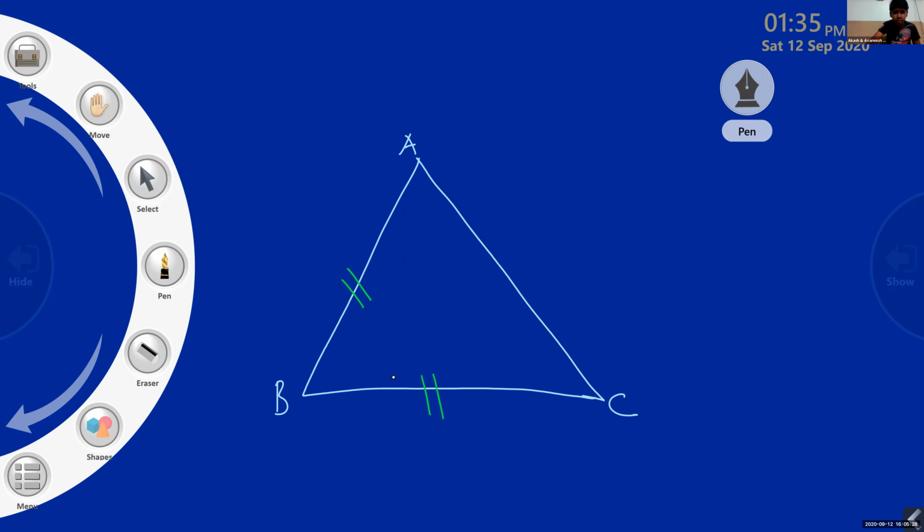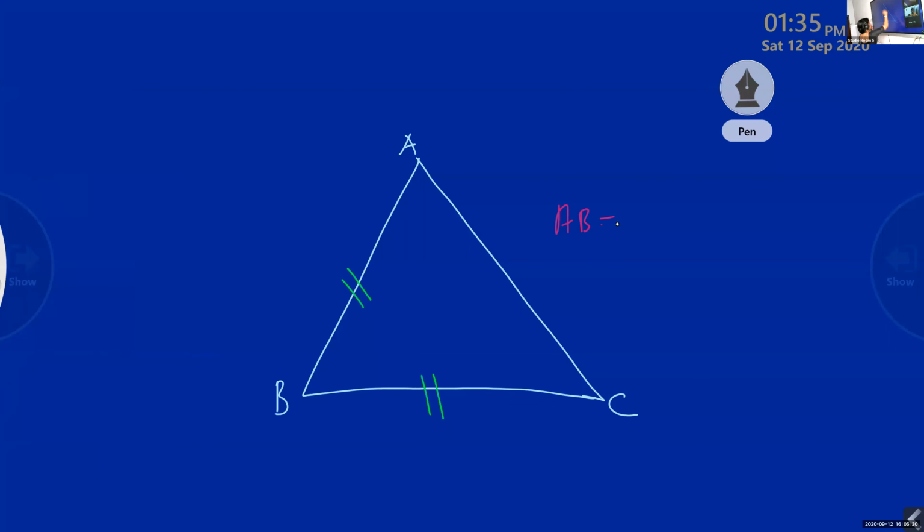So here what is given is side AB is equal to side BC. These two sides are equal. Just draw on it, then you will get it. Which are the angles equal? Angle A and angle C. Because take angle A, the angle opposite to it is what?